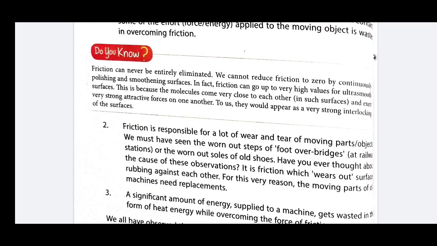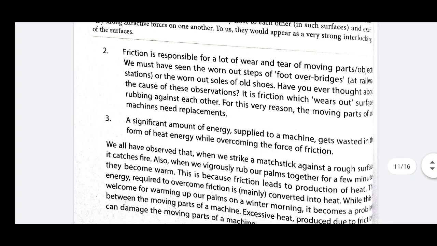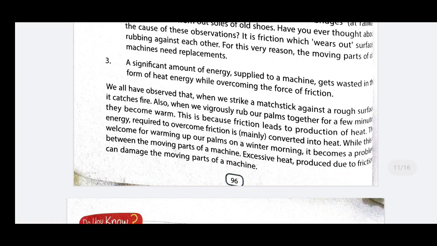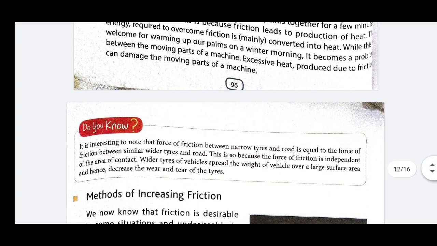Again, it also causes wear and tear, due to which the moving parts of the engine are destroyed. So, friction is harmful for us. Again, the energy applied by us is destroyed by friction. So, we can say friction is harmful for us.